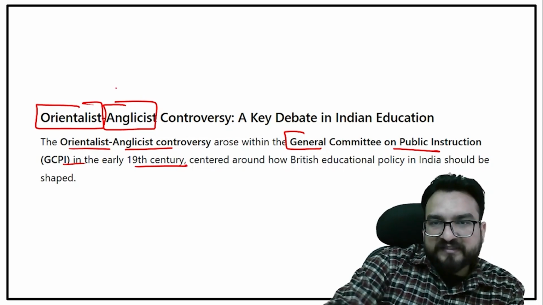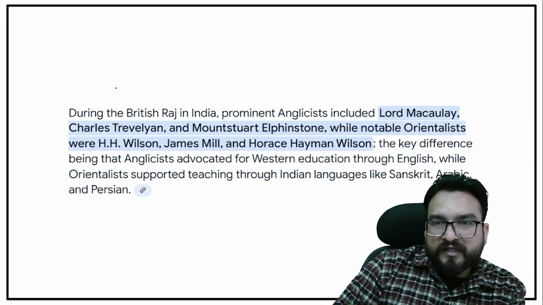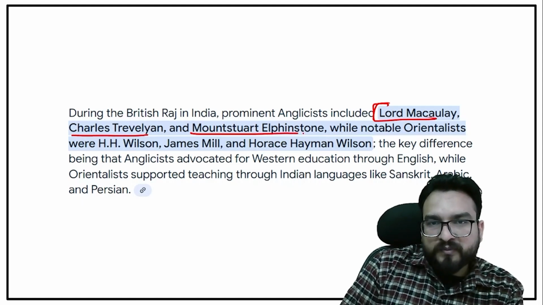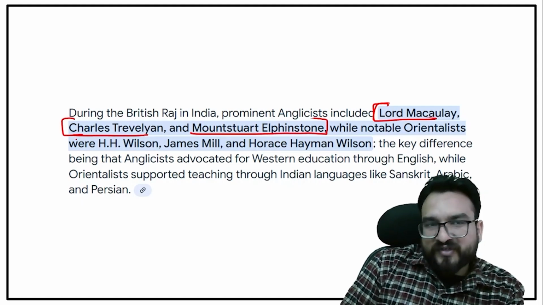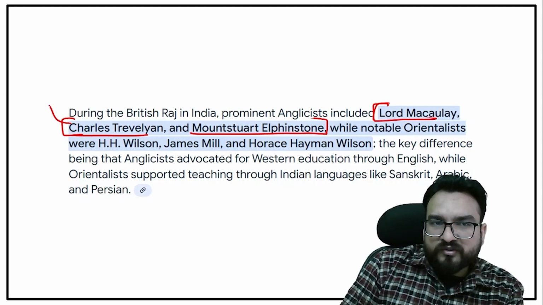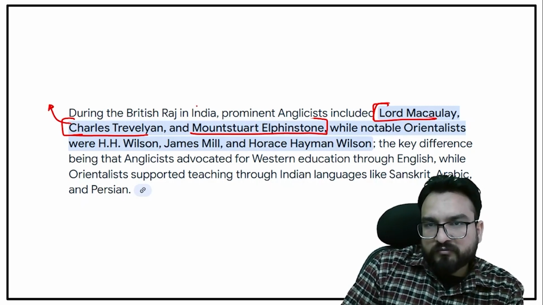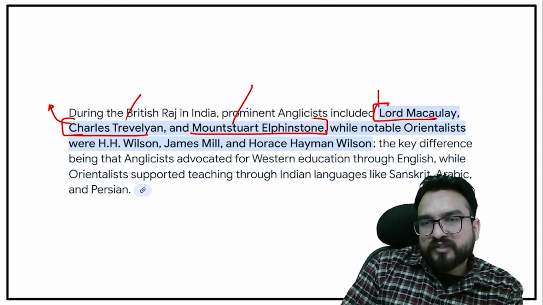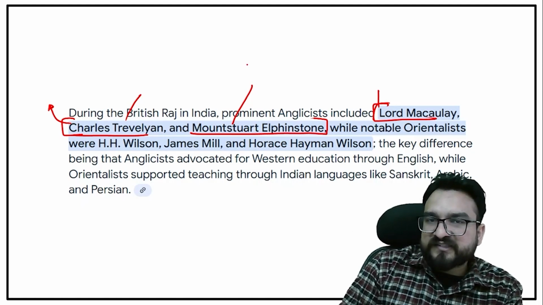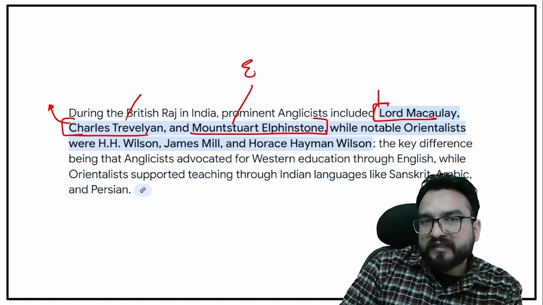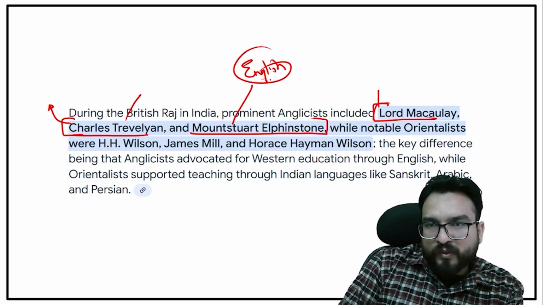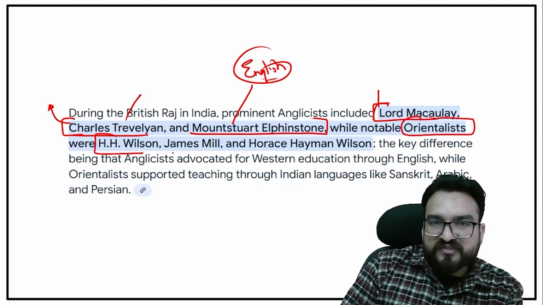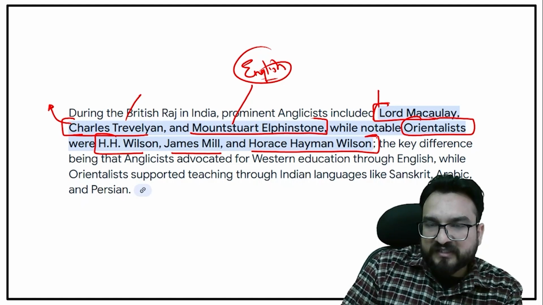Okay, they were discussing this, and who were the Orientalists? You can see over here, Anglicists were these. No need to remember, but you can note these three names, guys. That is not written in your spectrum, but you have to note it down. Lord Macaulay, Charles Trevelyan, Mountstuart Elphinstone. They were focusing upon Western science education being provided in the English language. Whereas the Orientalists were H.H. Wilson, James Mill, and Horace Hayman Wilson.